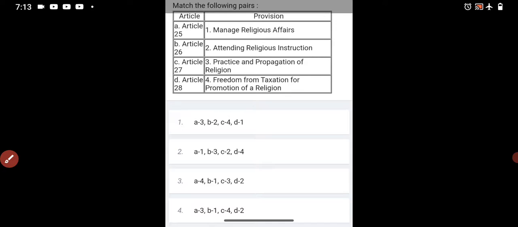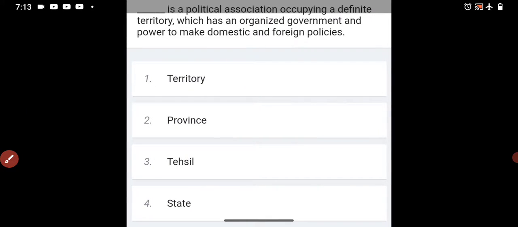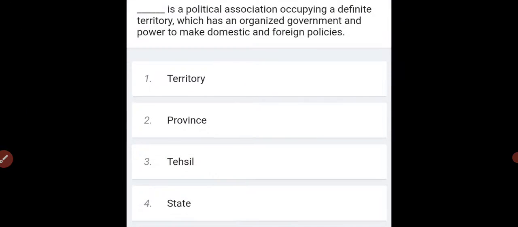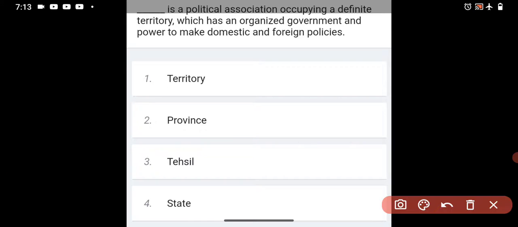So coming to the next question. Dash is a political association occupying a definite territory which has an organized government and power to make domestic and foreign policies. So territory, I think this is not possible. Province belongs to the time of monarchy. And tahsil, you know about the tahsil, and the answer is state.